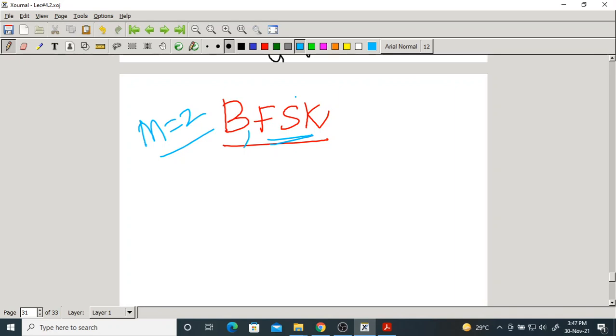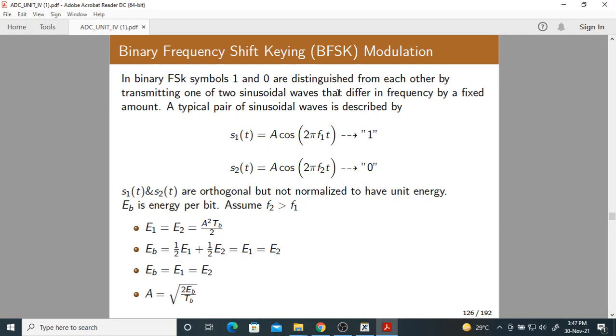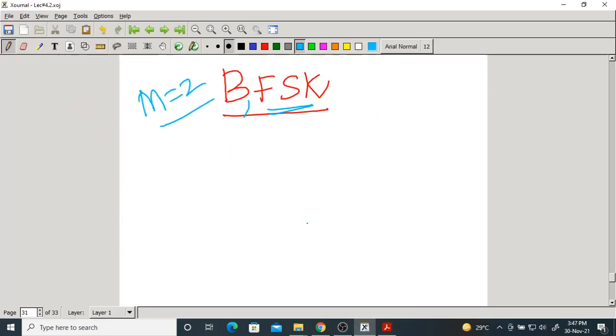Here we have to change the frequency of the carrier. In binary FSK, two symbols are distinguished from each other by sinusoidal waves that differ in frequency by a fixed amount. So here we distinguish the bits by using fixed, different frequency waveforms.